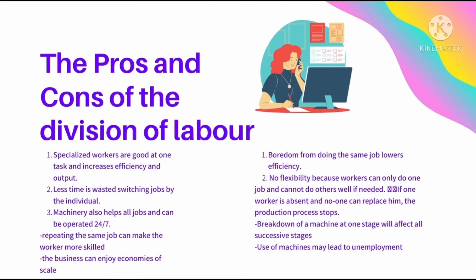Now, the breakdown of a machine at one stage will affect all the successive stages. So, if one type of machinery breaks at one stage, the remaining stages also will be incomplete. Then the use of machines may lead to unemployment. If a lot of machines are used, which means the business is capital intensive, labor will not be required in the company. This will mean that workers are going to be made redundant because they're not really needed for their positions. And this is going to cause overall unemployment in the company, and it will also affect the economy.